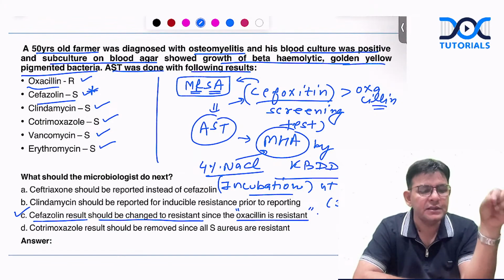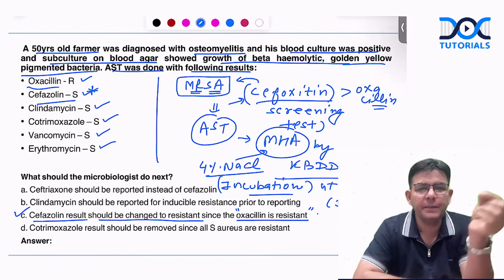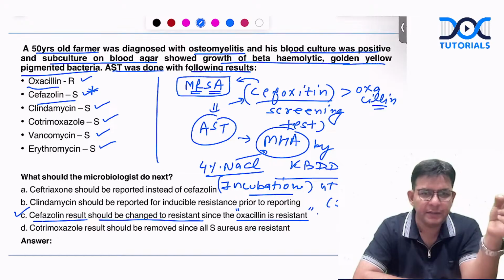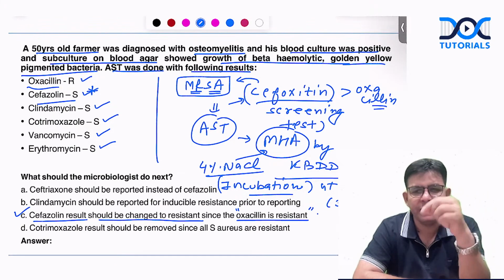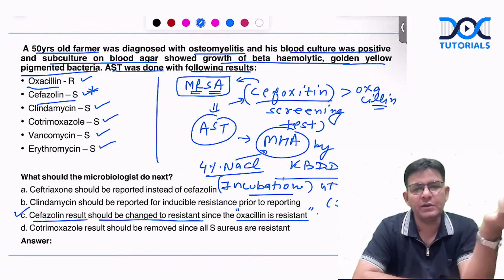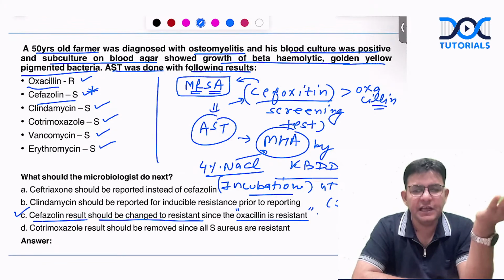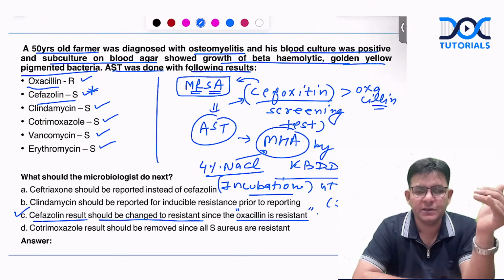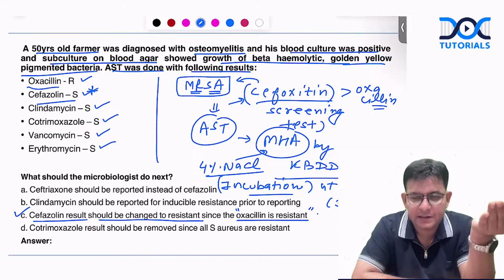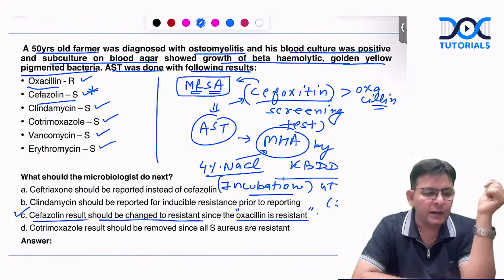And the main cause is PBP changes to what? PBP2A. Penicillin binding protein changes to penicillin binding protein 2A. How does it do that? Because of the mecA gene. The mecA gene they have acquired from somebody. This is the main cause. Other ones are production of beta lactamases, which destroy the beta lactam ring. That is also there. Okay.